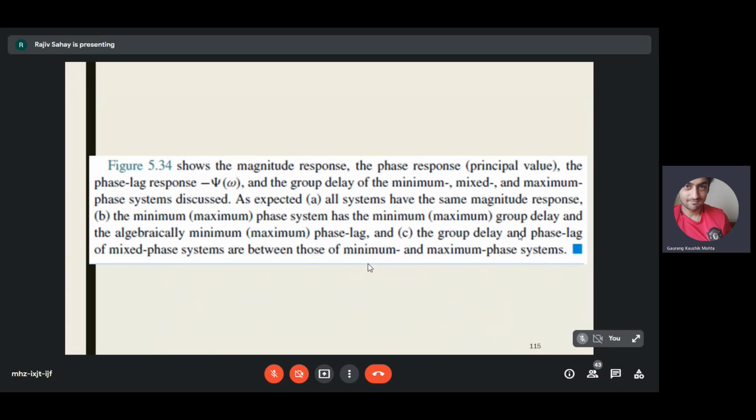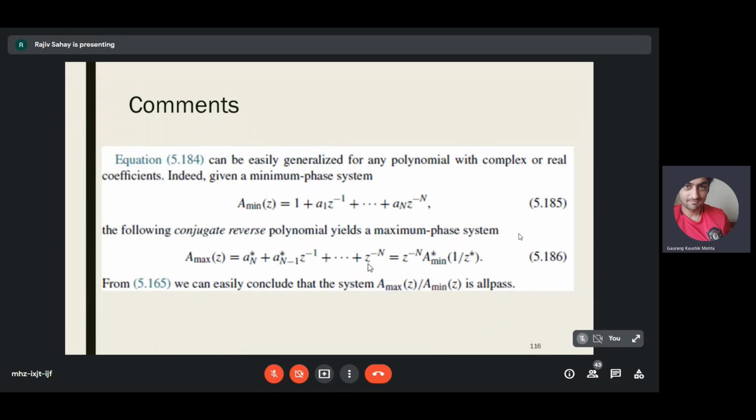So with this, we come to an end of this chapter. Before I close, some closing comments, just to generalize whatever we have discussed just now in this example. We can generalize for any polynomial with complex or real coefficients. Given a minimum phase system like this, we can obtain the conjugate reverse polynomial, which is the maximum phase system, by writing out the polynomial in the reverse way.